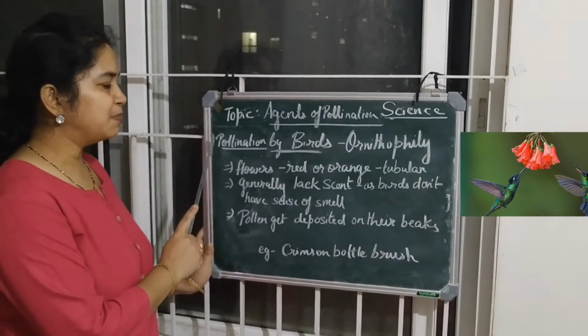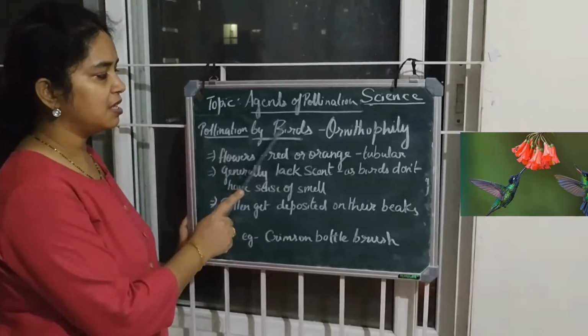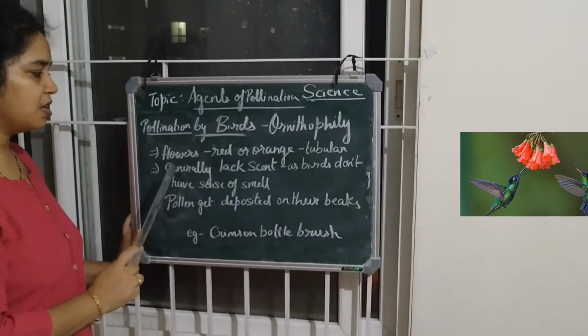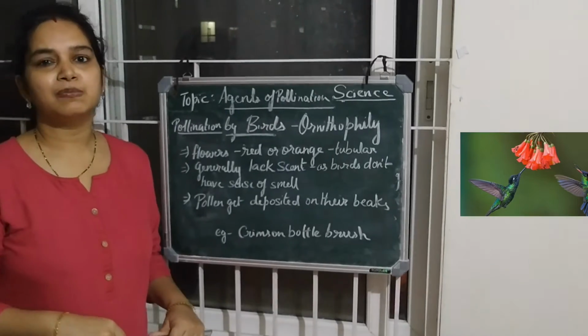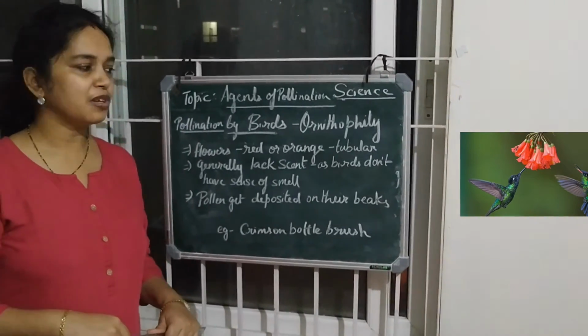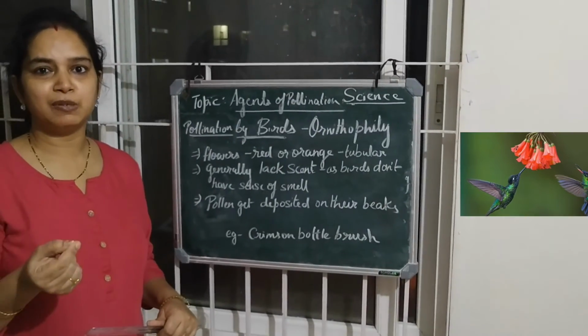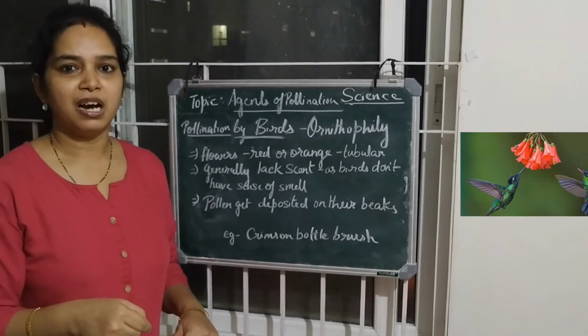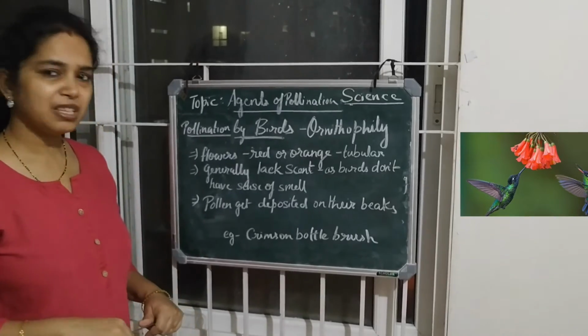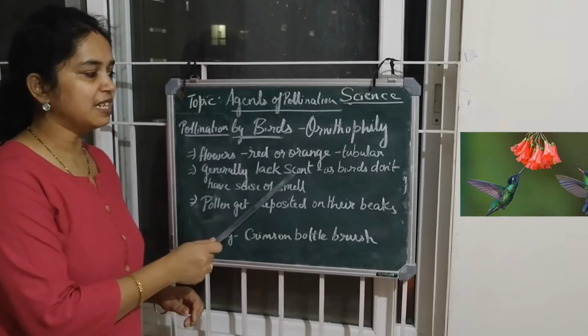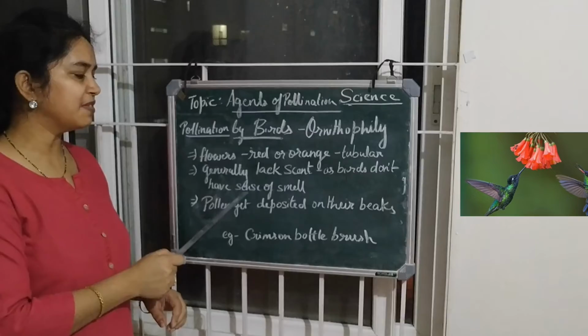Now coming to pollination that happens by bird, it is called ornithophily. The flowers that are pollinated by birds are generally orange or red in color and they are tubular, so that the birds like hummingbird put their beak inside the flower in search of nectar. They generally lack scent, as the birds don't have the sense of smell.